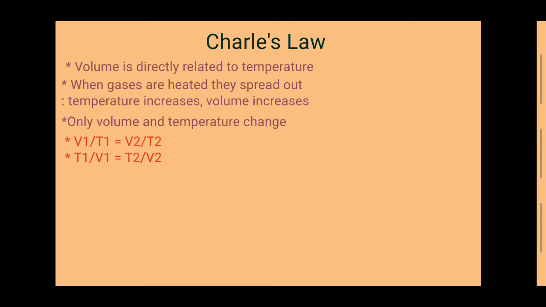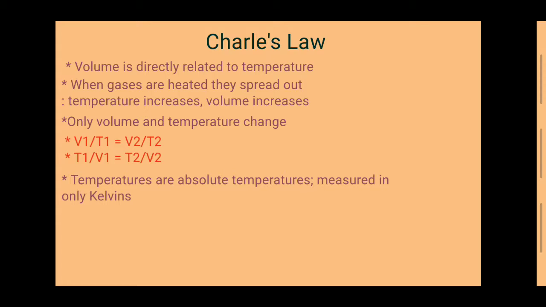Charles' law is expressed as V1 divided by T1 equals V2 divided by T2, or T1 divided by V1 equals T2 divided by V2, where V1 is the initial volume, T1 is the initial absolute temperature, V2 is the final volume, and T2 is the final absolute temperature. The temperatures are absolute temperatures, meaning they are measured in only kelvins.